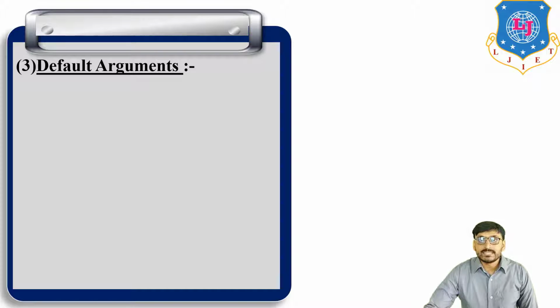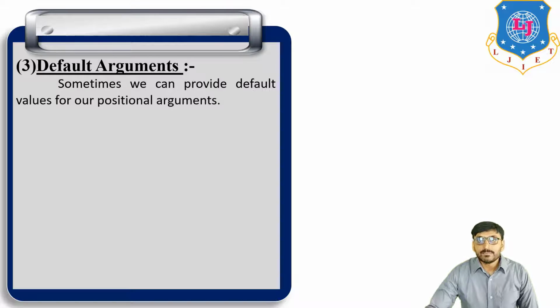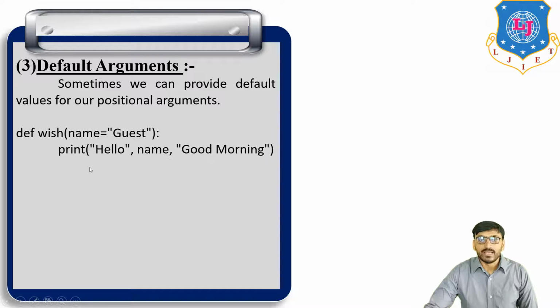So this is about the second one. Now third, default argument. Sometimes we can provide a default value for our positional argument. For example, def wish(name="guest"). This is the default value of name. And the body of the function is print hello name, good morning.